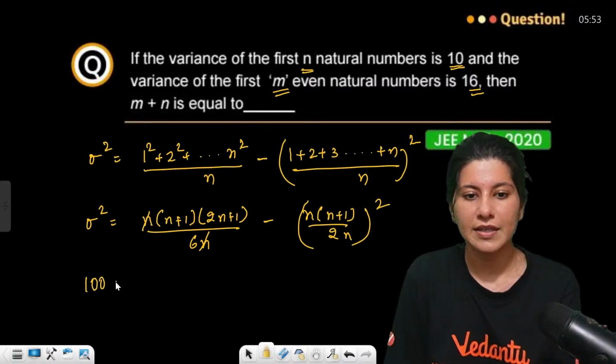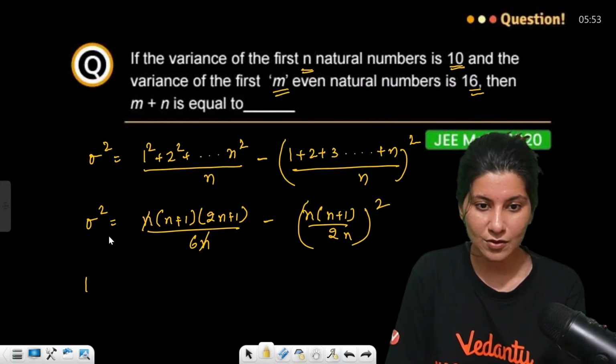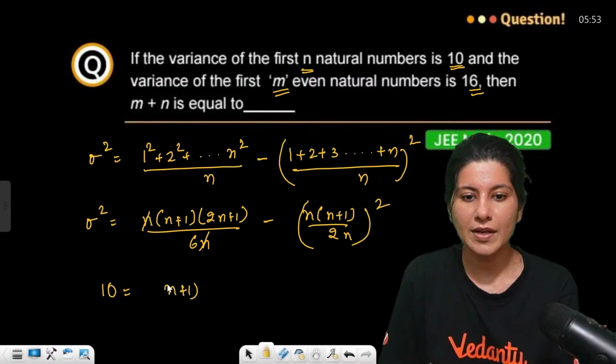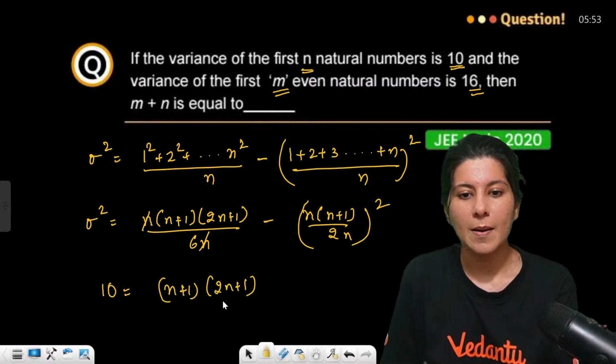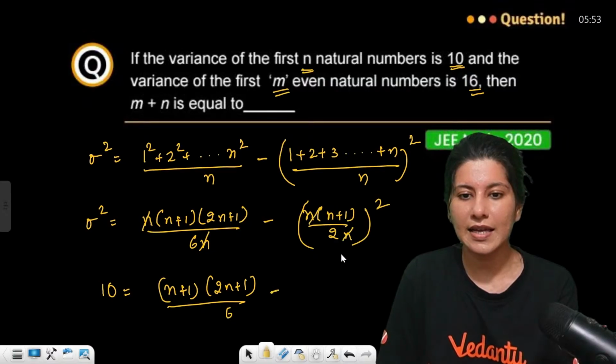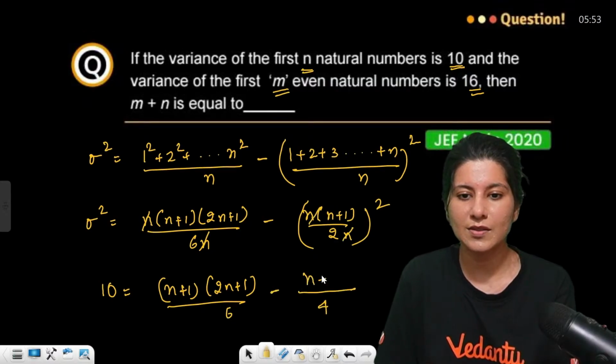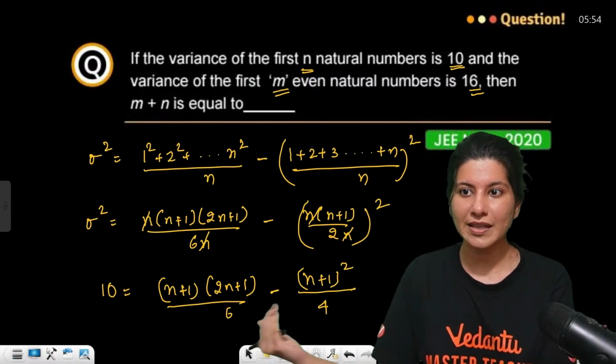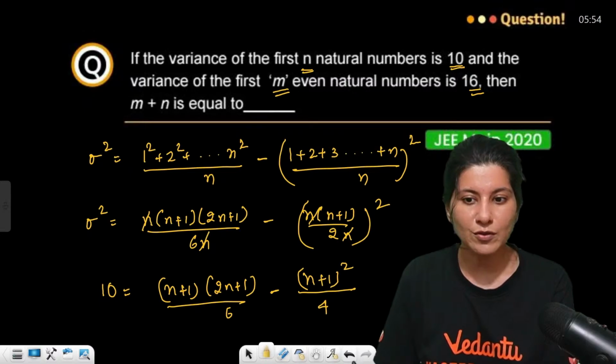The variance is 10, right? So sigma square is 10, sigma is not 10. So 10 equals n plus 1, 2n plus 1 by 6 minus n cancel, so this is by 4, n plus 1 whole square. So now you have to solve this equation. This will get a quadratic in n. You have to solve for n.